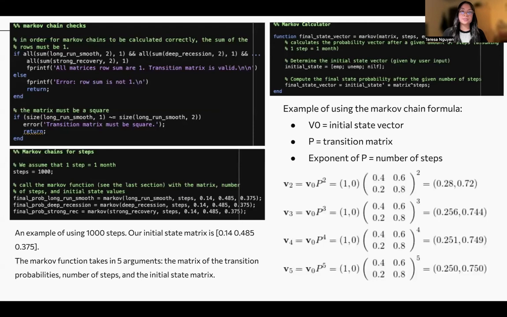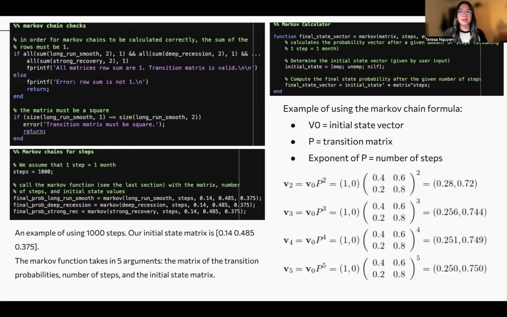And so now it comes down to calculating the Markov chain and seeing what the final state vector is. Before we actually calculate the Markov chain, we first have to check if it's suitable for Markov chains. In order to do that, we have to make sure the sum of the rows is equal to 1. If not, then it prints out an error and it stops the program entirely. And also make sure that the matrix is square, as you can see by this if statement.